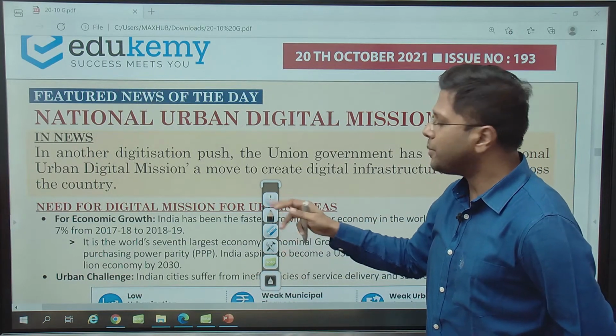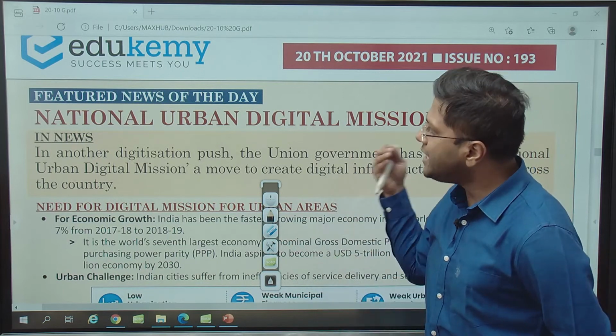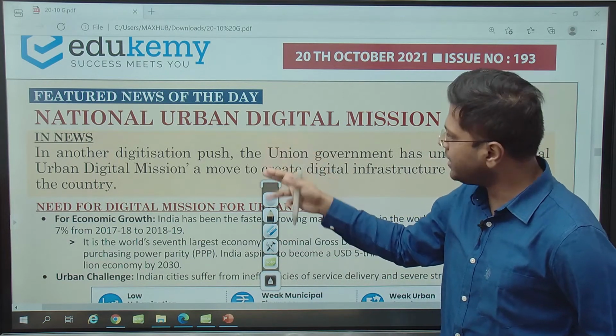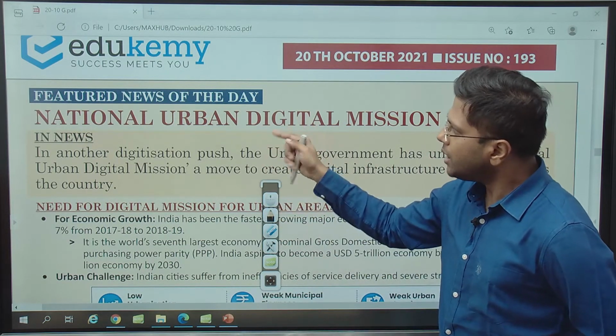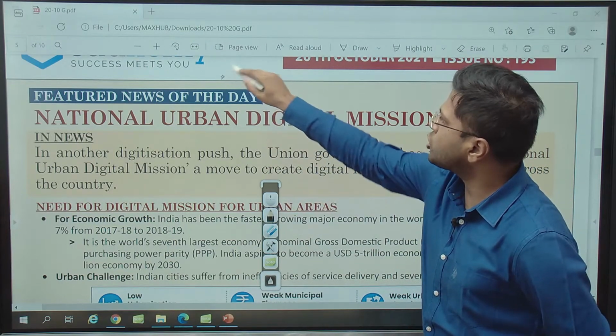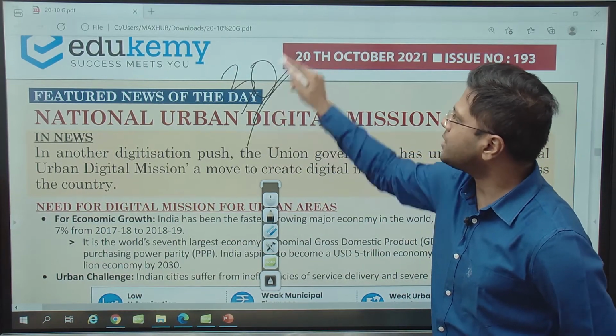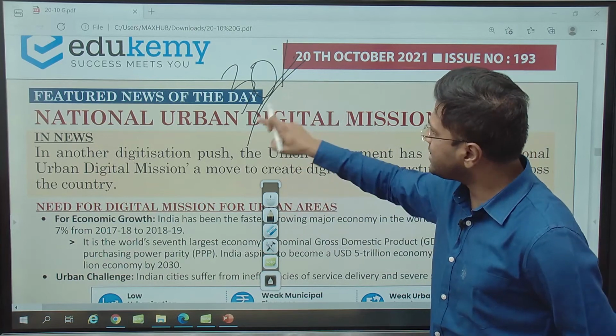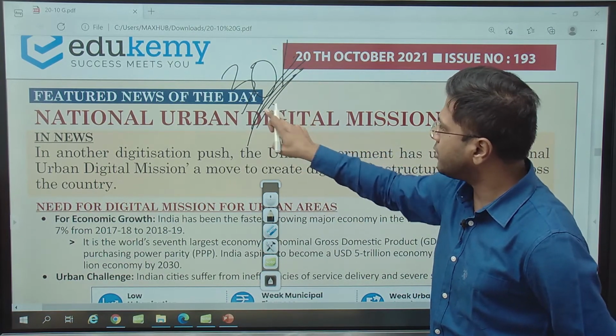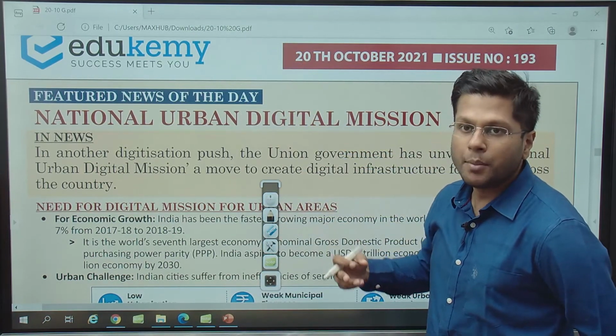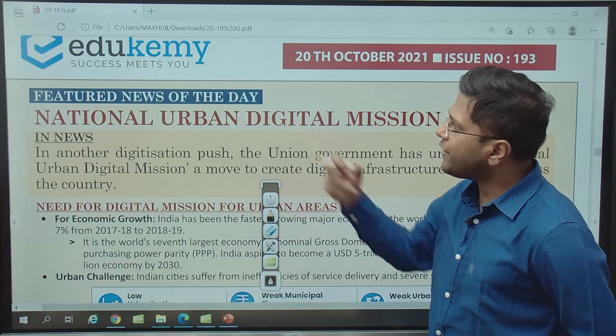So around 50%, in fact, even a little more than that, of GDP is produced in urban areas. And urban population right now is judged to be a little more than 30% in our country. See, this is the actual representation, that means government representation, 30-31%. But if you actually see, the urban population is far more than that.